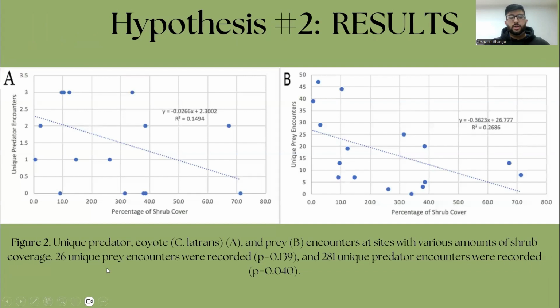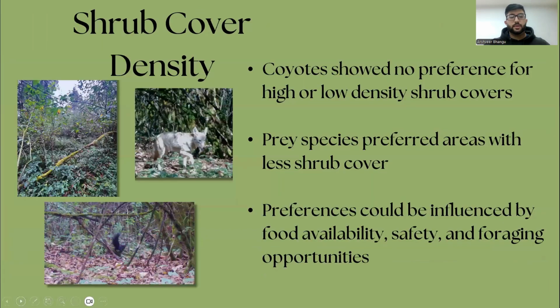Unique predator and prey encounters at sites with various amounts of shrub coverage were tested using a linear regression test. 26 unique prey encounters were recorded and 281 unique predator encounters were recorded. Based on the results, coyotes showed no preference for high or low density shrub covers. In contrast, prey species preferred areas with less shrub cover. Preferences may be influenced by food availability, safety, and foraging opportunities.